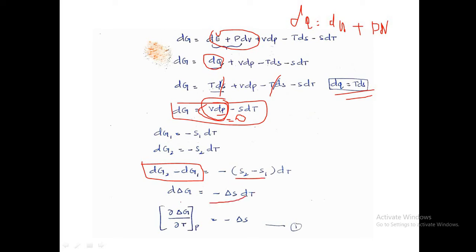You bring dT to the bottom, and it becomes the partial derivative of delta G with respect to T at constant pressure, equal to minus delta S. You can write this as d also, which is nothing but a very small change.